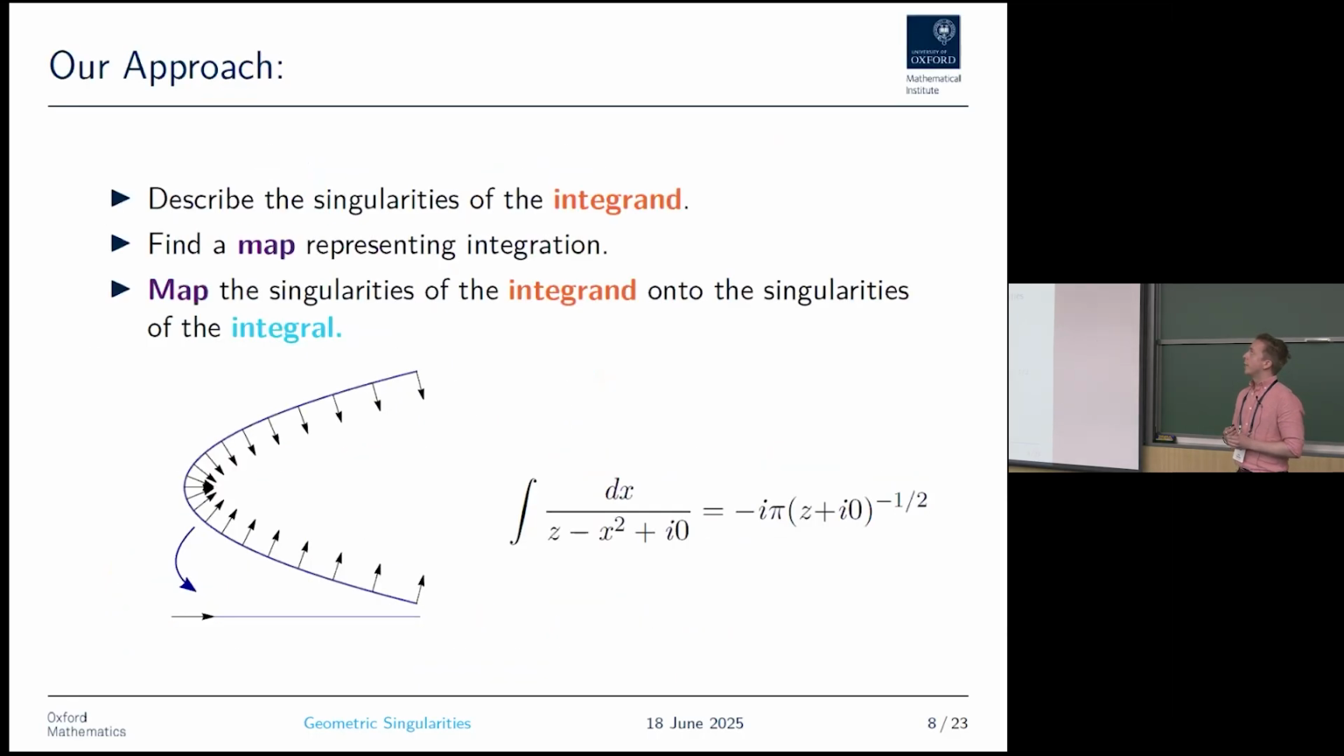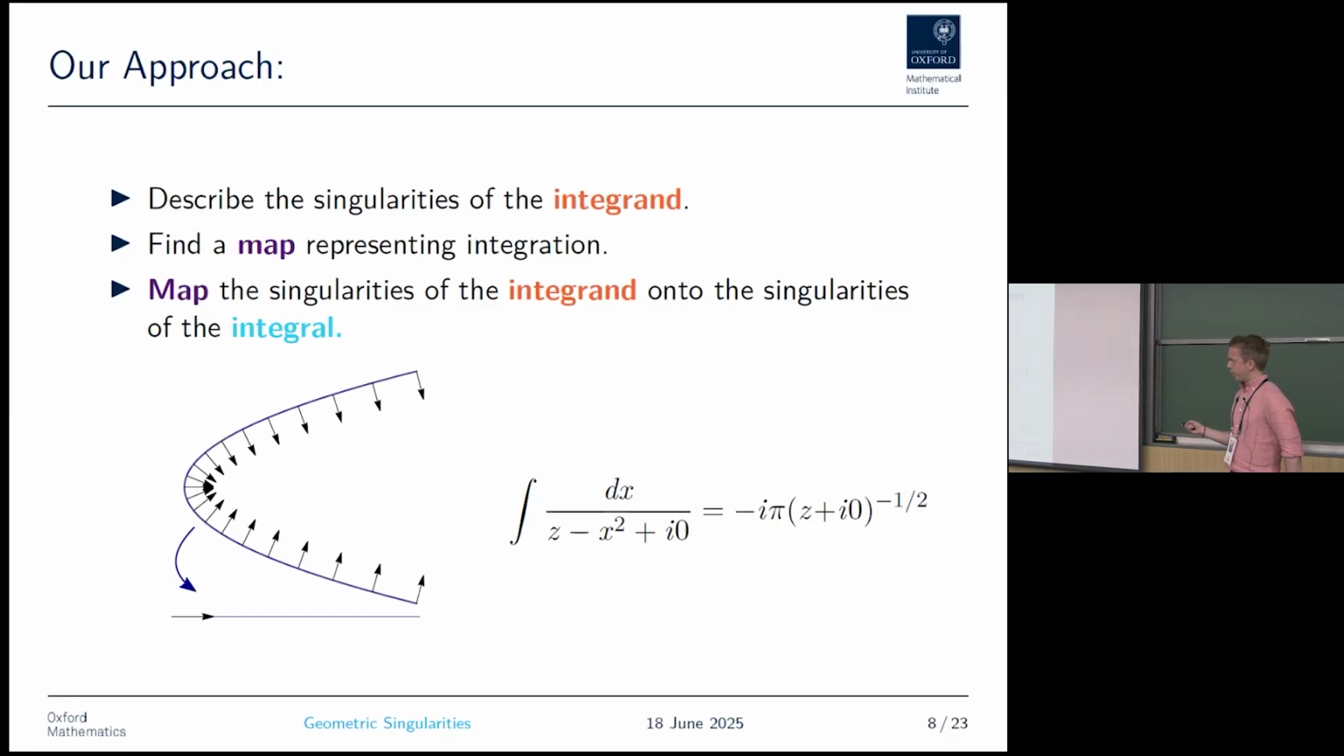So our approach to get this construction is fairly straightforward. We just first want to construct or describe the singularities of the integrand itself. Then we want to find a map that can represent integration. And then we want to map the singularities of the integrand onto the singularities of the integral. So I try to depict it here schematically.